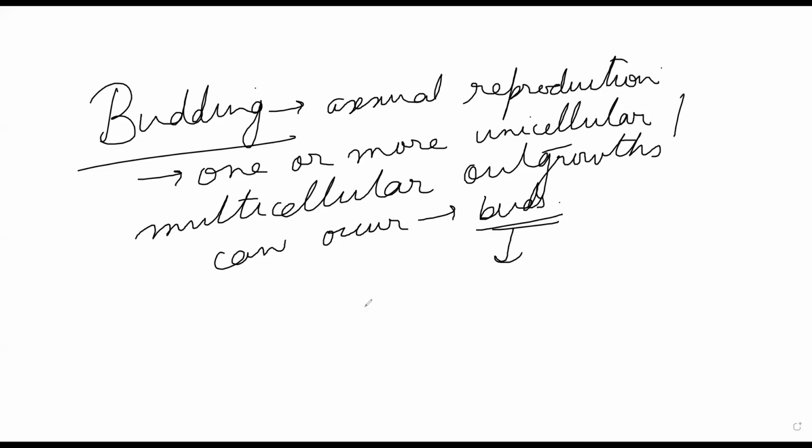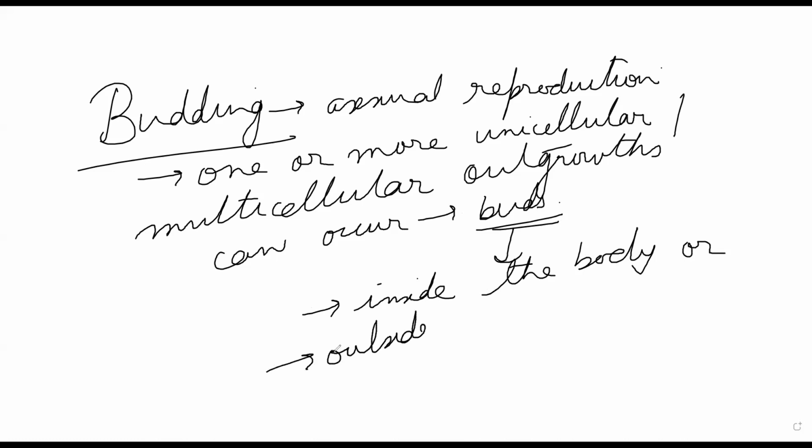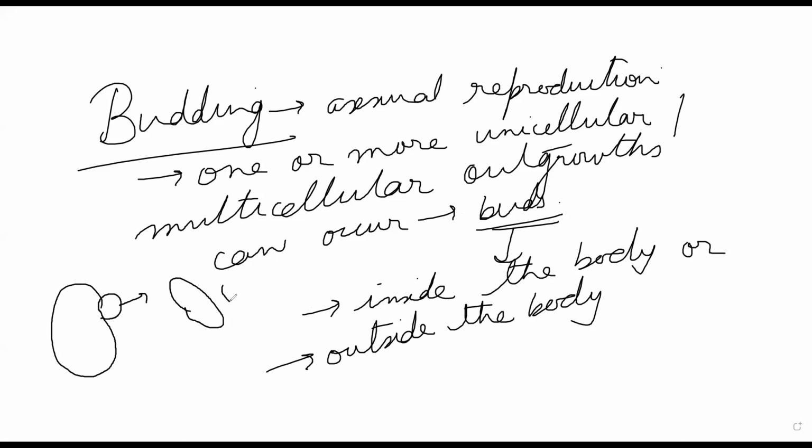And these buds can form inside the body or outside the body. You might know only outside the body, but inside the body also it can form. Both the cases are true. So we are aware of the outside growth, like this is an outside bud. It will keep on growing and it will ultimately become big and detach. This is an outside bud, but inside growth is also possible.